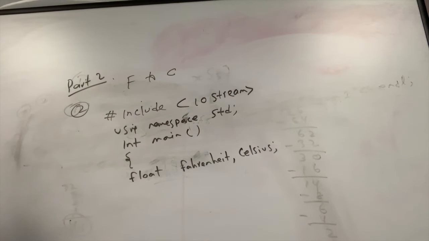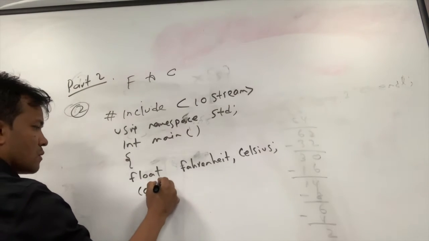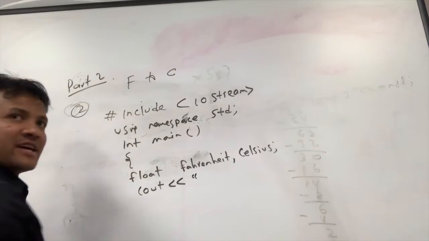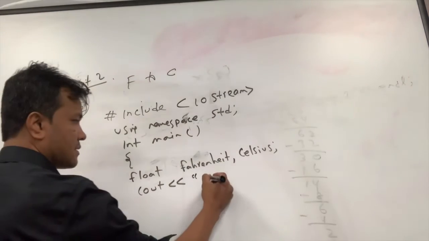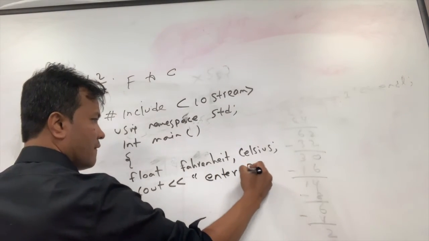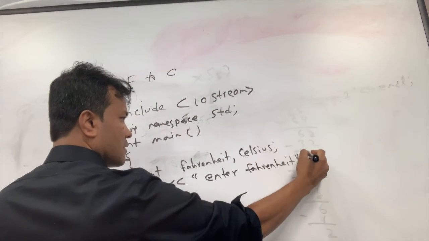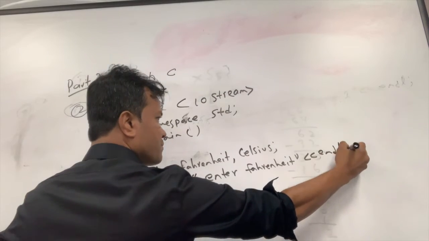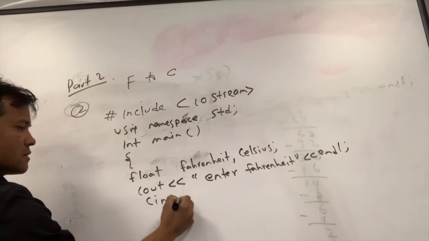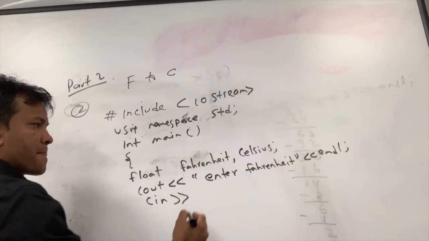Okay. Cout. Cout. And cout. Wait, how do you say that? Okay. Enter what? Enter Fahrenheit. Enter. Endl. I think cin. Okay. Same thing as Fahrenheit that you spell.